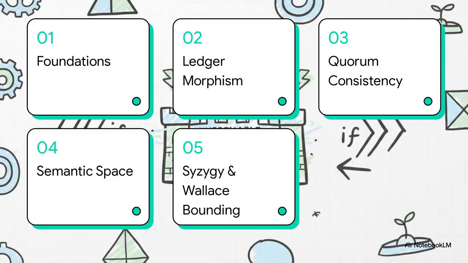Here is how we're breaking this down today. 1. Foundations of anti-fragile systems. 2. Latency and ledgermorphism. 3. Rules of quorum consistency. 4. Navigating and sifting semantic space. And finally, 5. Syzygy and Wallace bounding.